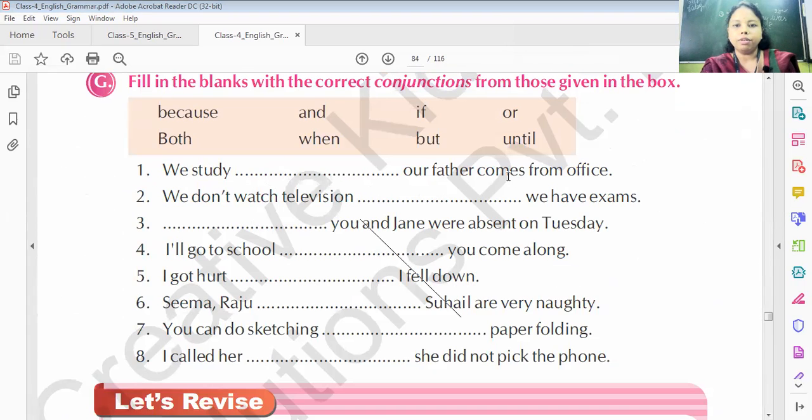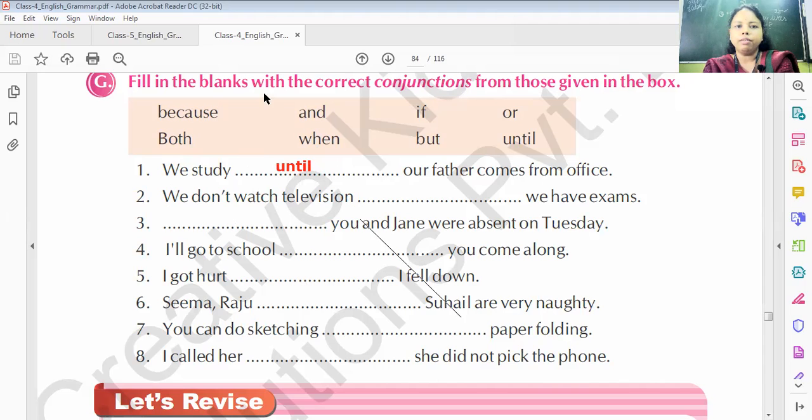We study dash, our father comes from office. So we study until. Let me write the numbers. We study until our father comes from office.